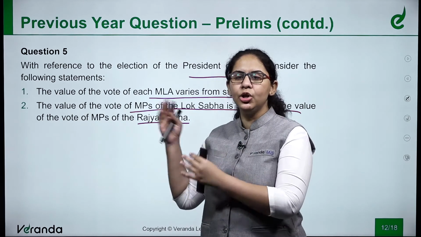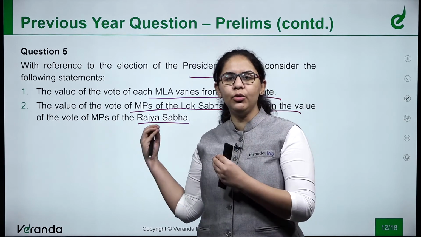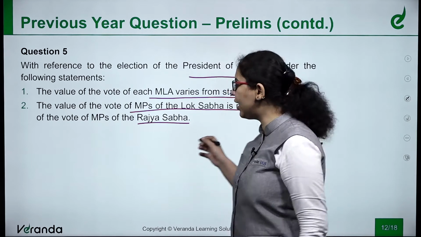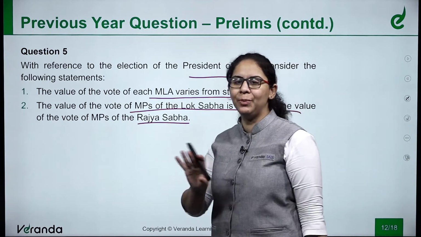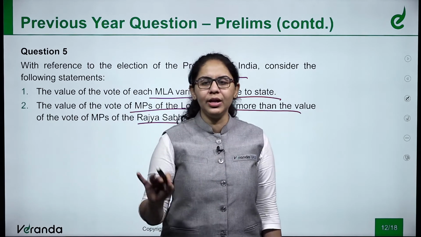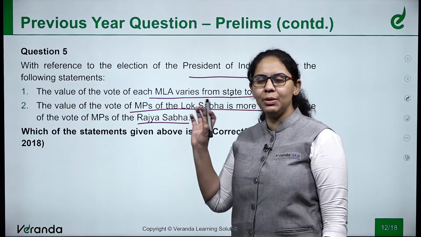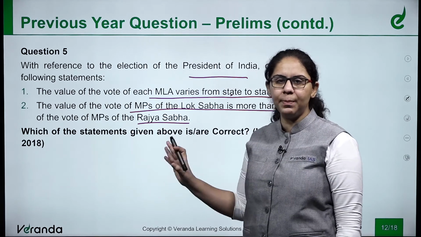So basically, to overcome this difference and give them proper representation, the value of vote of MLAs differ. Second is the value of vote of MPs of Lok Sabha and Rajya Sabha. Lok Sabha and Rajya Sabha are two houses of Parliament. Their value does not differ and should not differ. Only then can we assure the proper representation of people of different areas in Parliament.